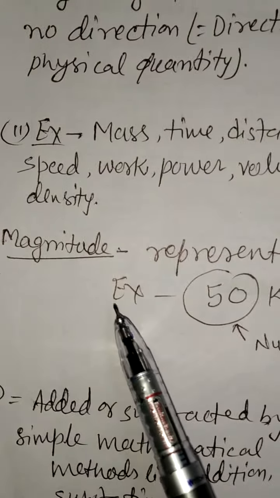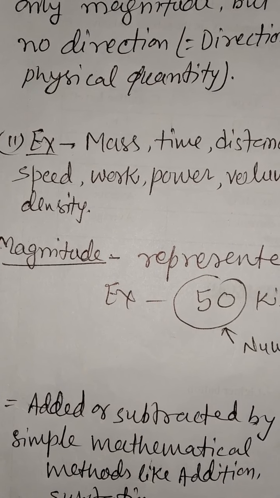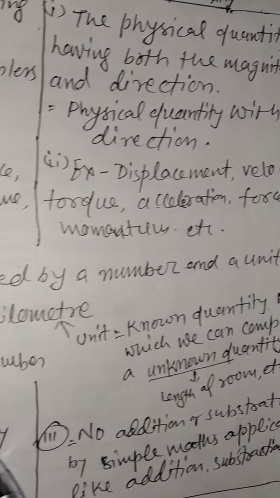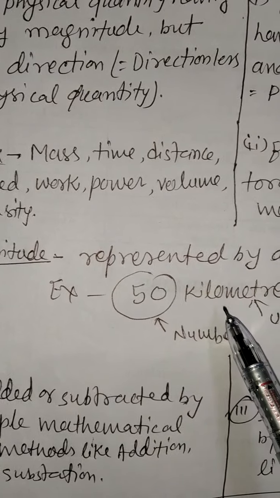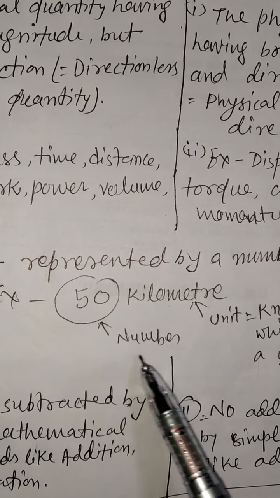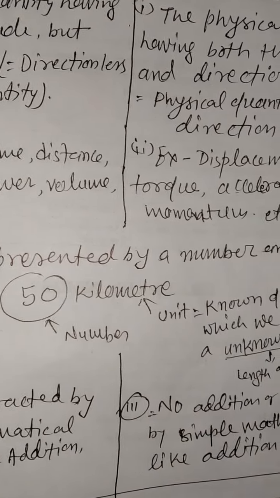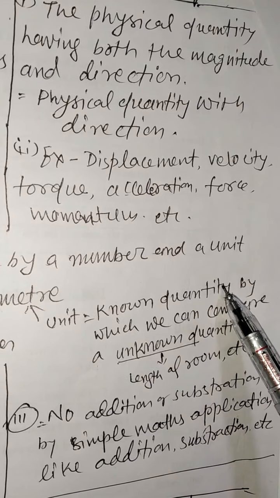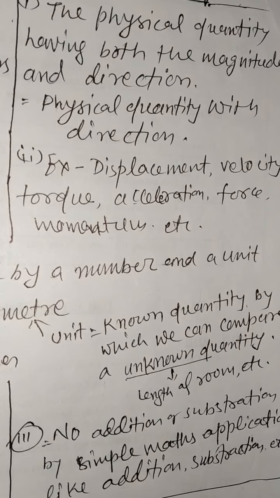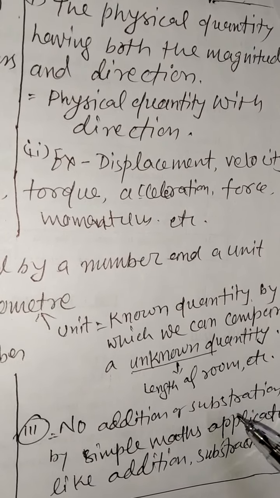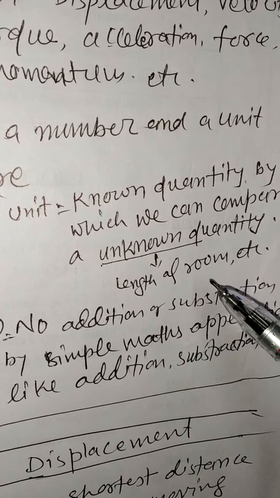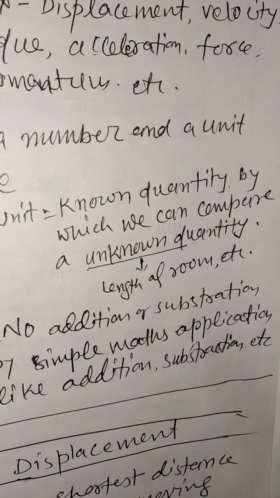Now magnitude is represented by a number, meaning 1, 2, 3, 4, etc., and a unit. For example, 50 kilometer. It is a distance, a scalar quantity. 50 is the number and kilometer is the unit. A unit is the known quantity by which we can compare an unknown quantity. For example, we can compare the length of a room by taking the unit meter or centimeter or feet, etc.